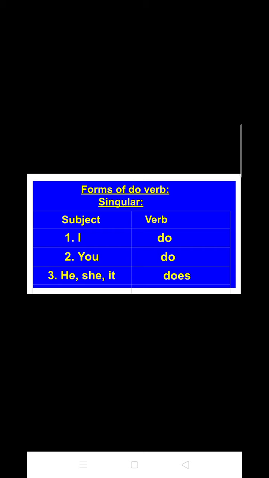So if the subject is in singular form, that is I, you, he, she, it, you can use any action word that falls in present tense. Similarly, in case of he, she or it, you have to use the present tense of the doing word, as well as you have to put an s or es with it.